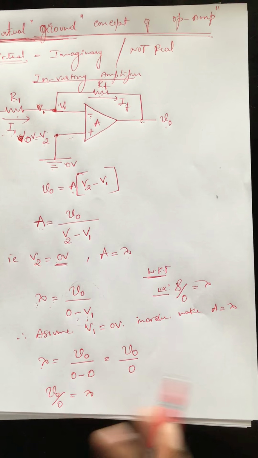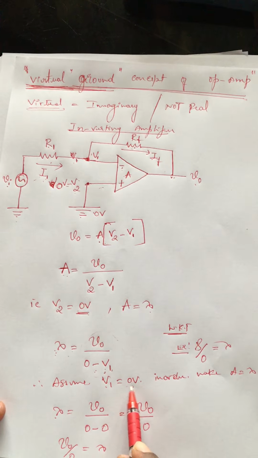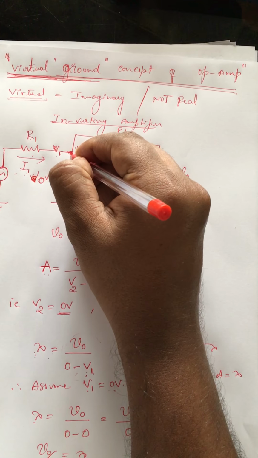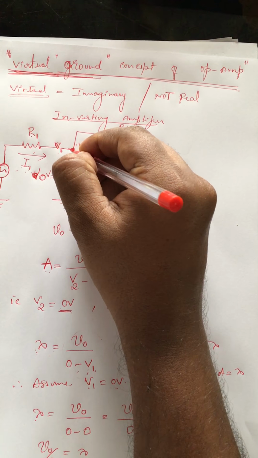So what we have done is assume V1 as a 0 voltage. V1 as a 0 voltage means it's grounded. There is actually no ground here, but we are assuming there is a ground. Assuming means we are imagining there is a ground; in fact, there is no ground.